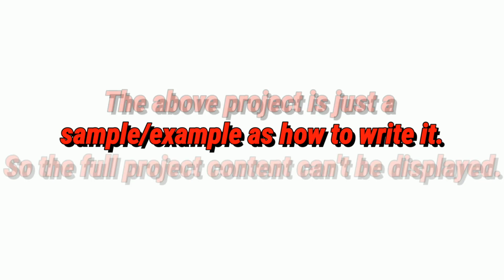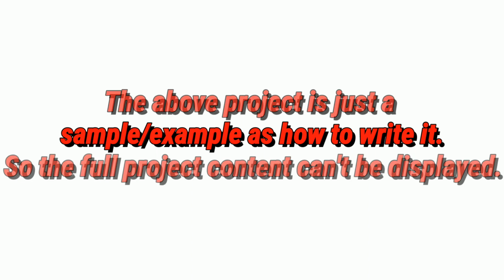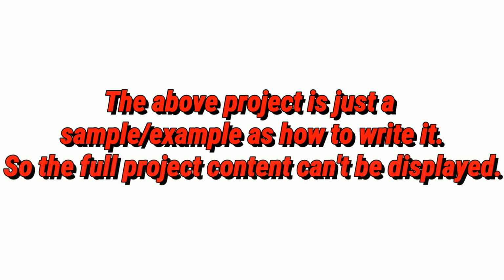Then the third part is the objective. Here I have written the objectives of my project work with updated content. Then the fourth part is the methodology, the project work. Here I have written the methodology which I am going to follow. See students, here I have used a complete 3 pages for writing the methodology part. As I have told you earlier, each and every section carries different marks, so you have to write according to the number of pages allotted. So I have written the methodology in 3 pages.